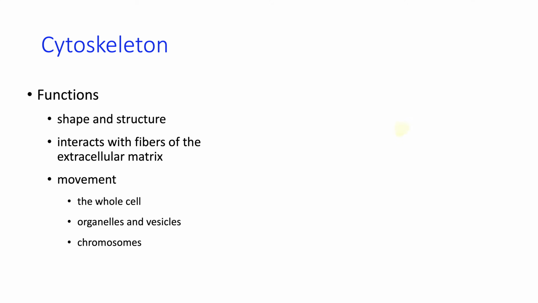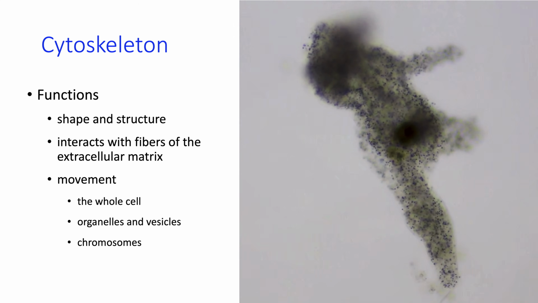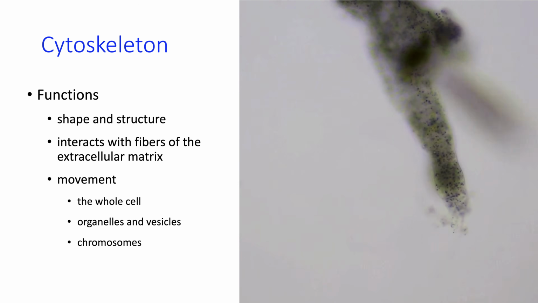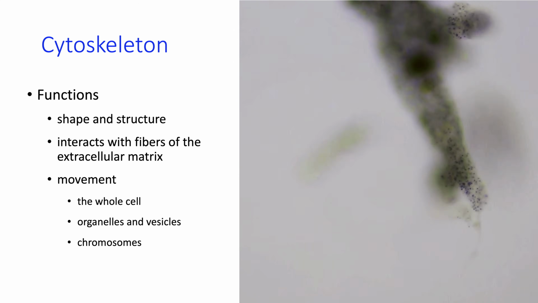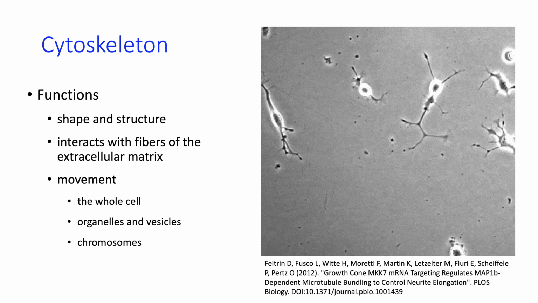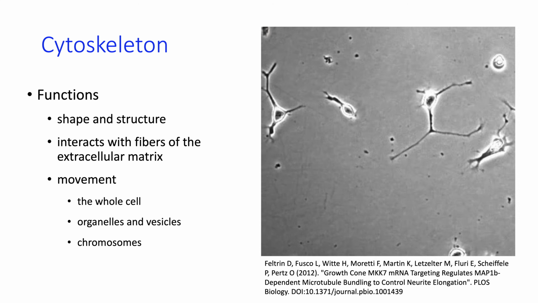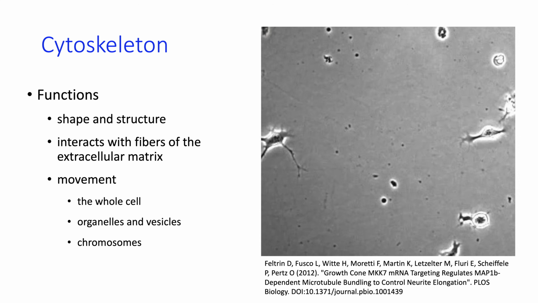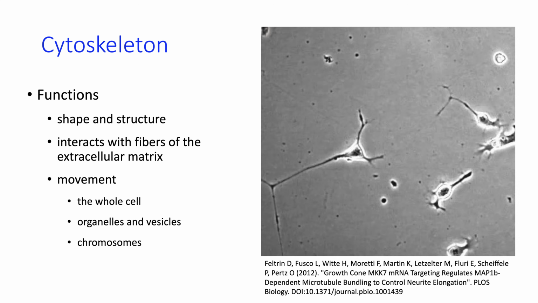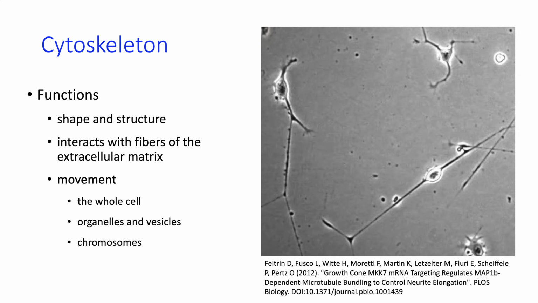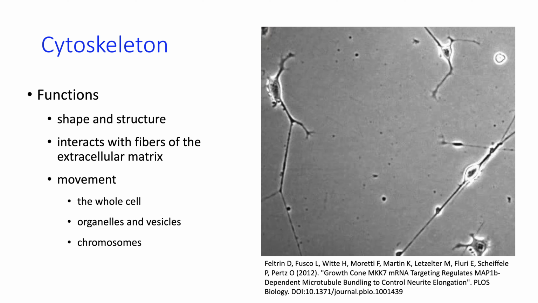The protein fibers can get longer in the direction that the cell wants to move, and they can get shorter at the other end of the cell. This video is one I took in the lab, and I've sped it up 4 times so you can see the movement a little bit better. Similarly, if we look at the tips of baby neurons, which are extending and trying to find another cell to connect and form a synapse with, they are relying on the cytoskeleton to facilitate this movement as well. Aren't they adorable?